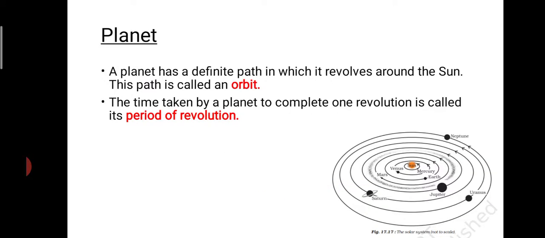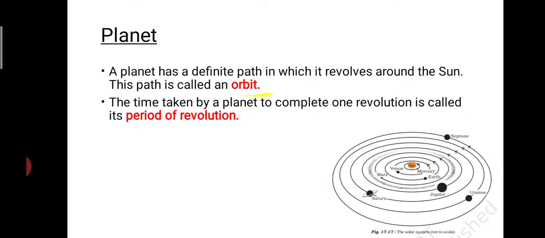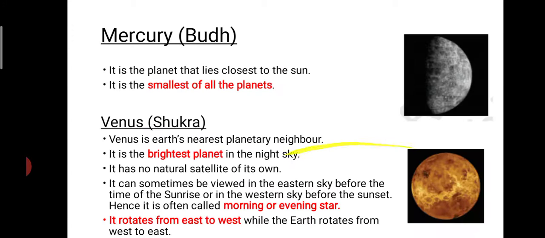The definite path in which the planets revolve around the sun. So this is the path. So that is known as the orbit. Okay, the time taken to complete one revolution is known as the period of revolution.